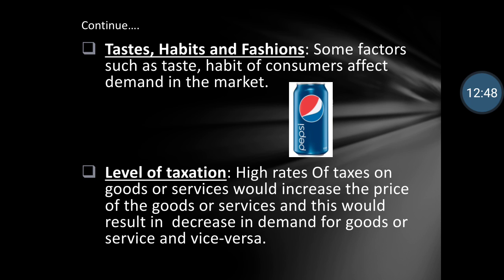Now if a particular product costs 50 rupees and there is a tax of, let's say, 20 rupees on that product, that product becomes 70 rupees. So if taxes are more, then obviously that product will become more costly, so demand for that commodity will be less. So level of taxation means how much tax is applied on the commodity. Accordingly, demand will increase or decrease. So if there is high tax on the commodity, then demand for that product will be less.